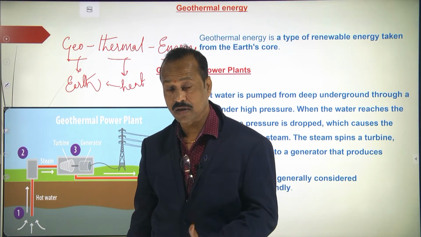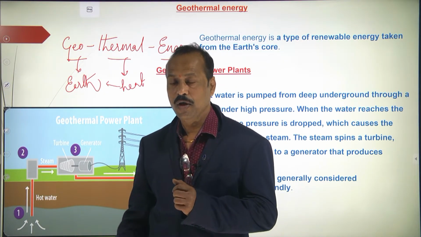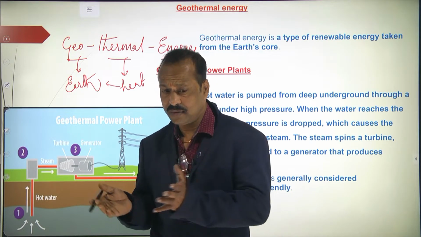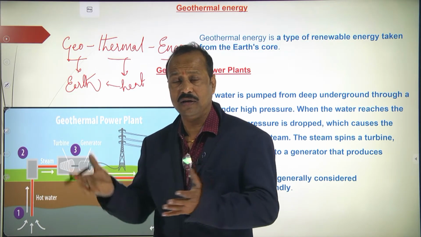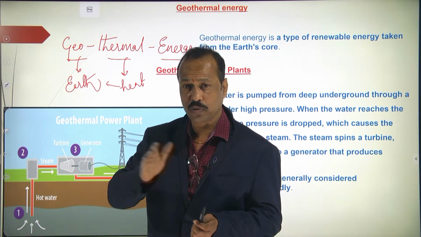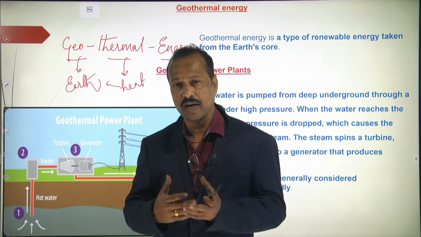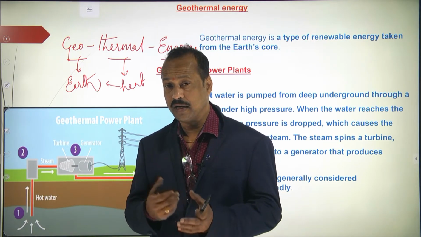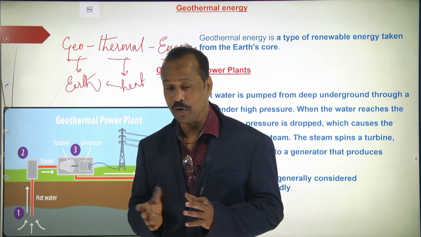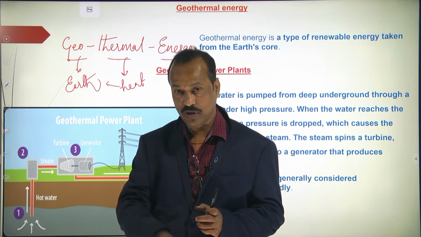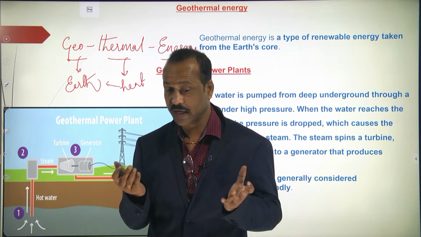In the deeper part of the earth, as we already discussed in coal and petroleum, when plants and forests were buried under the earth, the soil covered them. Under the soil, high temperature and high pressure were there. Due to high temperature and pressure, they were converted into coal and petroleum. As they go deeper, the temperature and pressure increase.